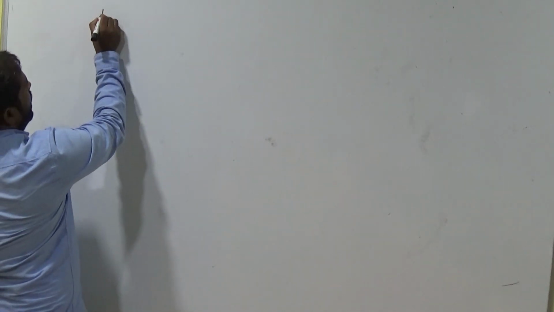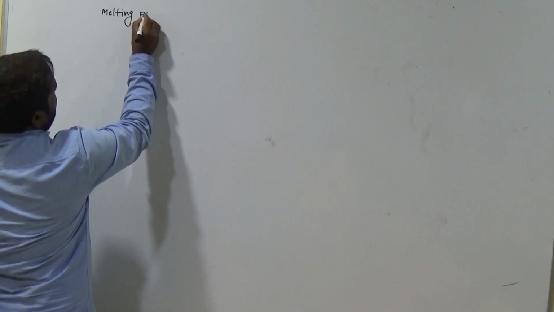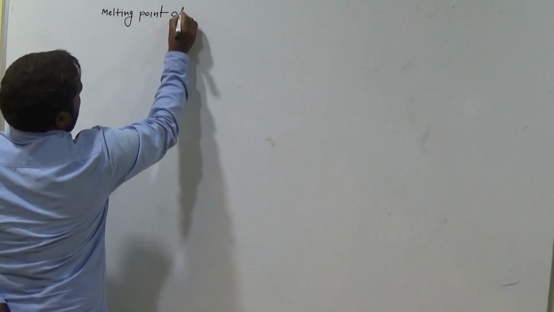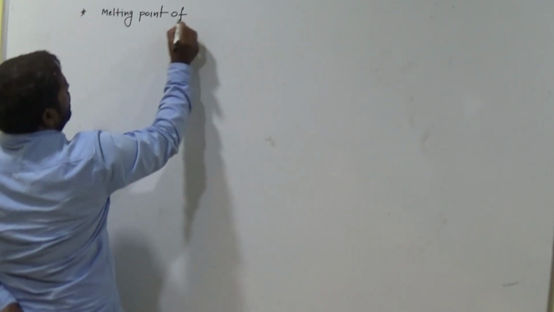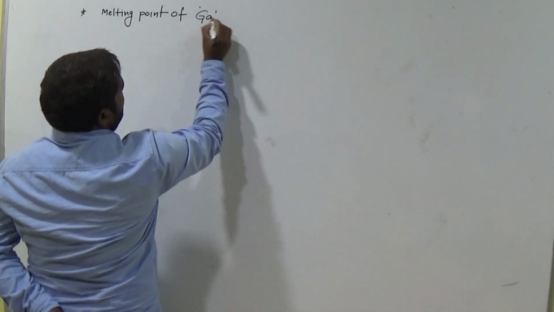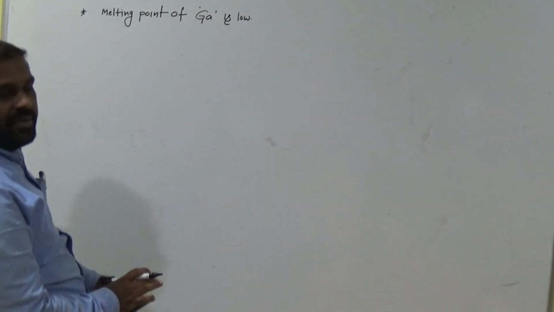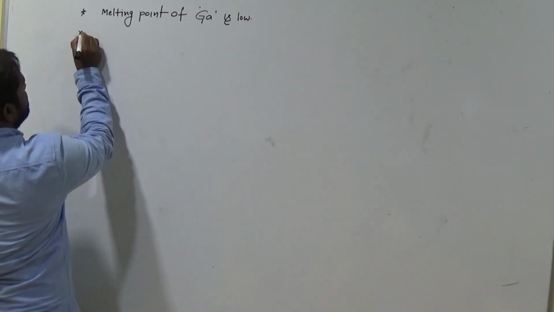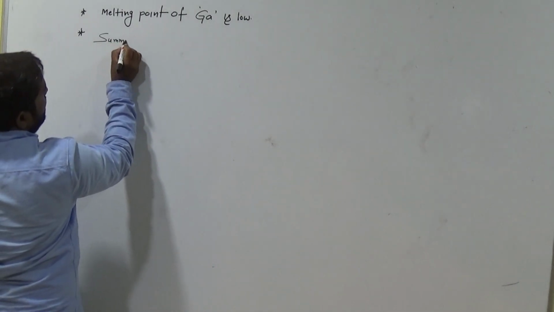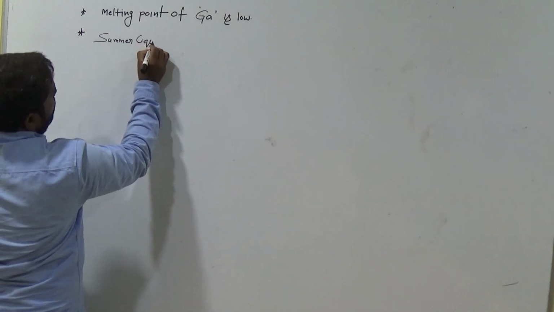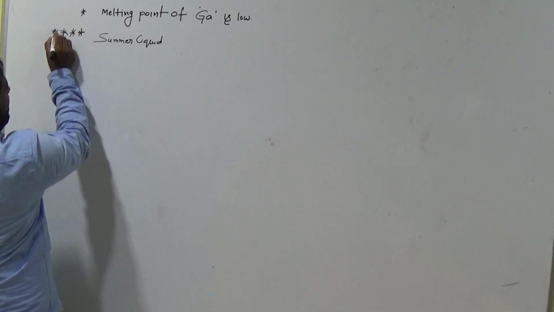And next, melting point. The melting point of gallium is low, very low, and it is called summer liquid. What we call it is summer liquid, very very important. Gallium is also called as summer liquid.